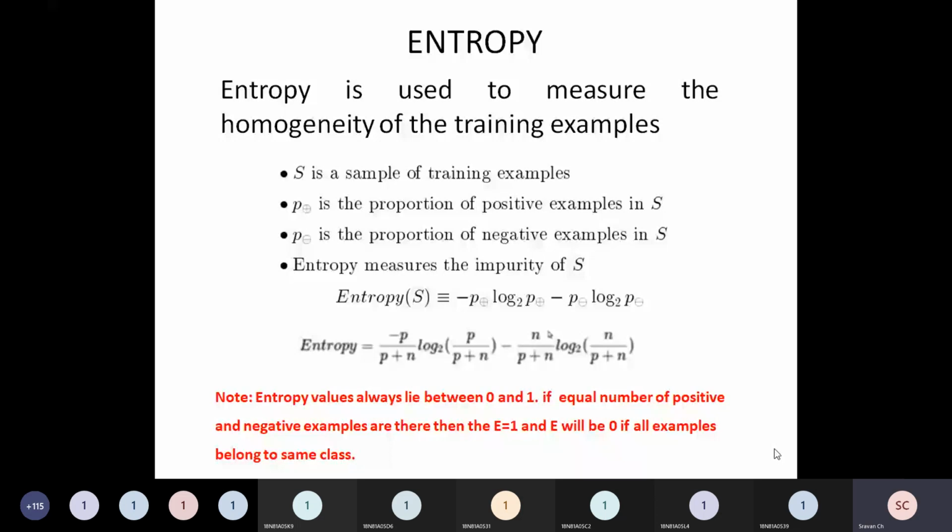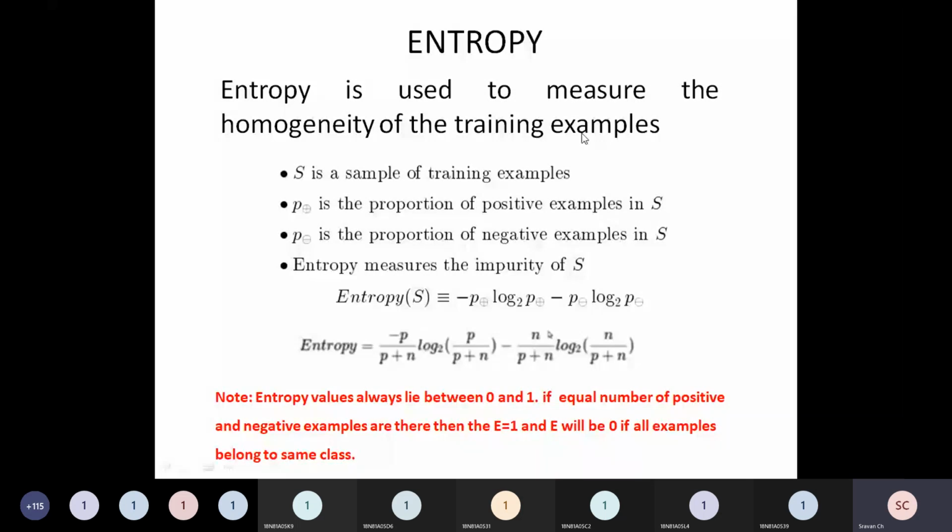So friends, there are some formulas used in this decision tree, and we want every student to understand these formulas. So please pay attention and listen carefully. The formula for entropy is given here. S is a sample of training examples, so S is my data set with 14 examples.